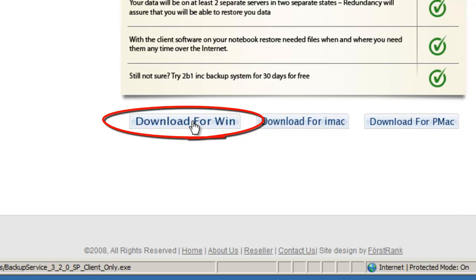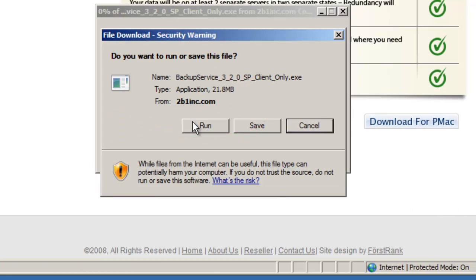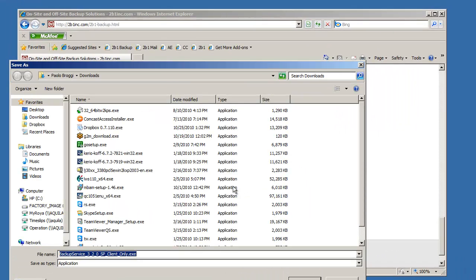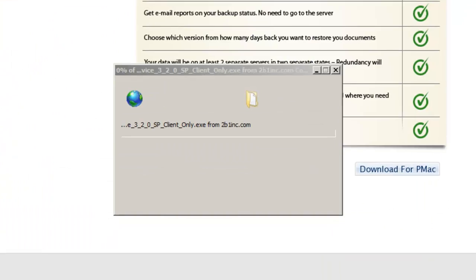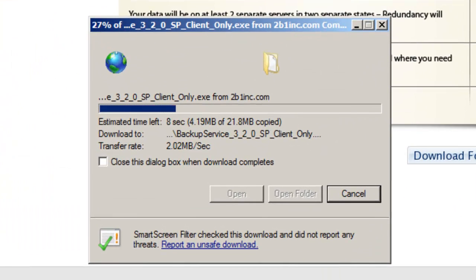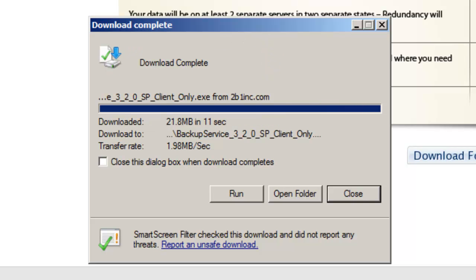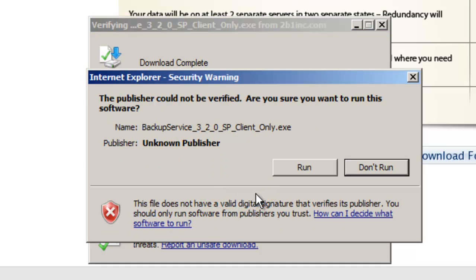Depending on the version of the browser you're using, you will get a window that lets you choose to run or save the file. Please save the file to your computer. When it has finished saving it, you will have the option to run for Internet Explorer, or double-click on the file in the download window in Firefox. Depending on your system, you may have to click on the Run, OK or Yes buttons more than once.